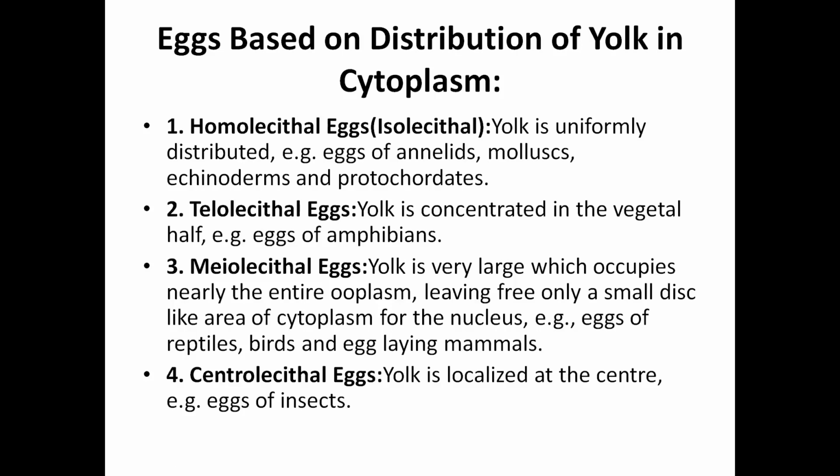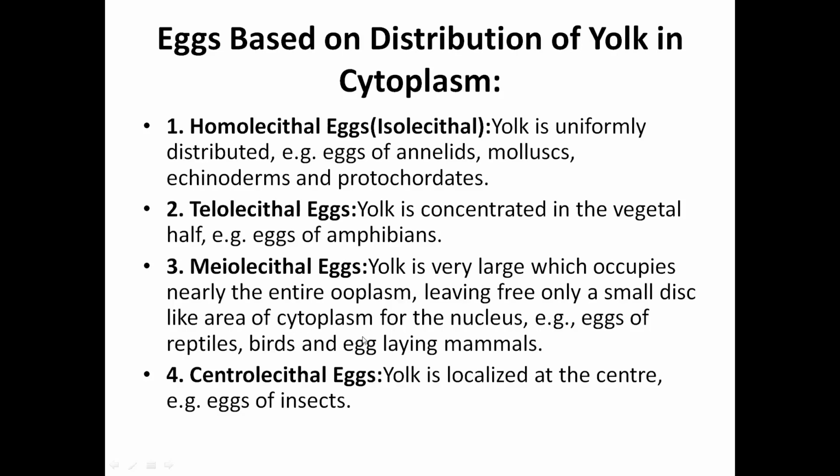You have already studied that the egg can have two poles, animal pole and vegetal pole, on the basis of the yolk content. The place where yolk is present, that is the vegetal pole, and where the nucleus is present, that is the animal pole. So telolecithal eggs, yolk is concentrated in the vegetal half, as in eggs of amphibians.